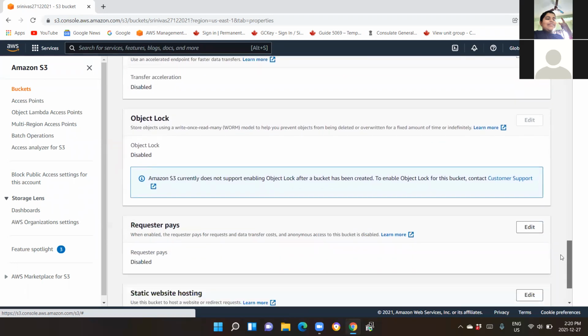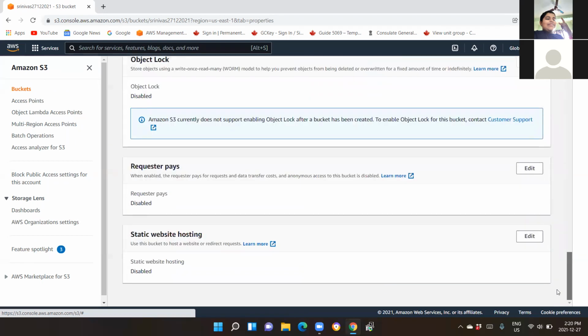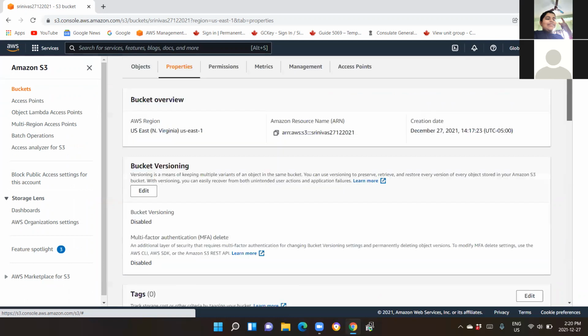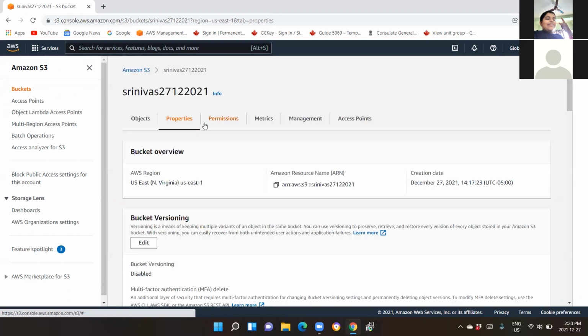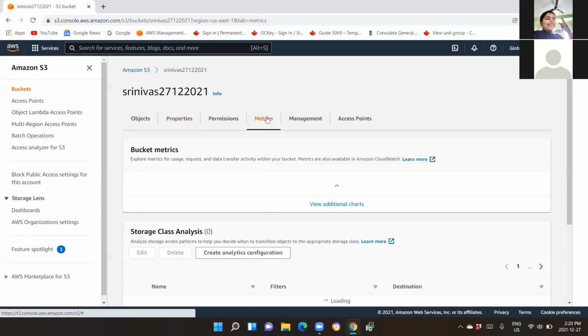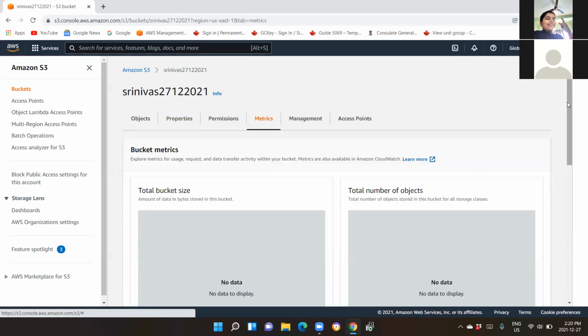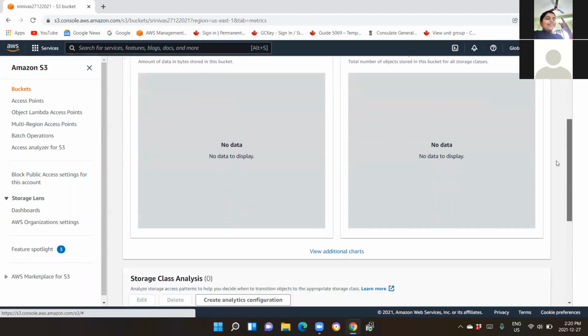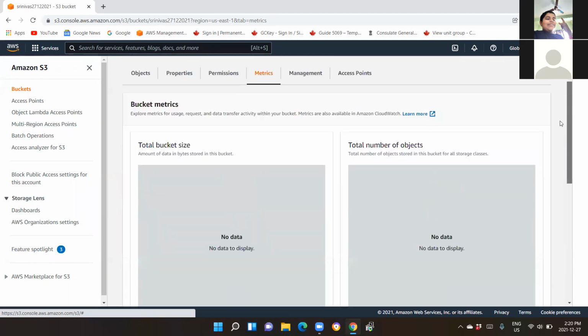And lastly, you will see static website hosting. All right, now scroll to the top and let's go to the fourth tab, that is metrics. Here it shows how many buckets, the bucket size, and the object size. All the details with regards to the objects that you're uploading, you will see over here.